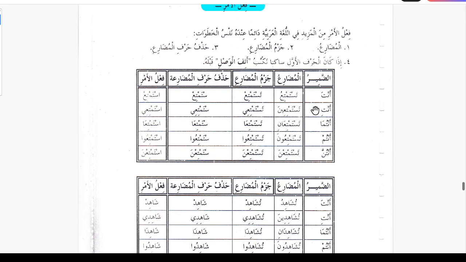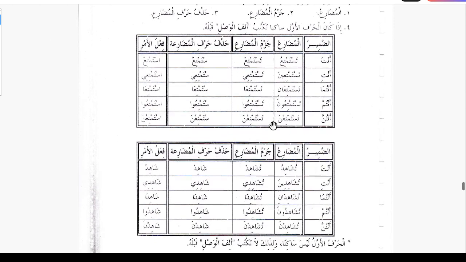So for anta, the fail amr is istamti. For anti, istamtii, antuma, istamtiya, antum, istamtiyu, and then antunna, istamtina. So this is how failul amr is formed.